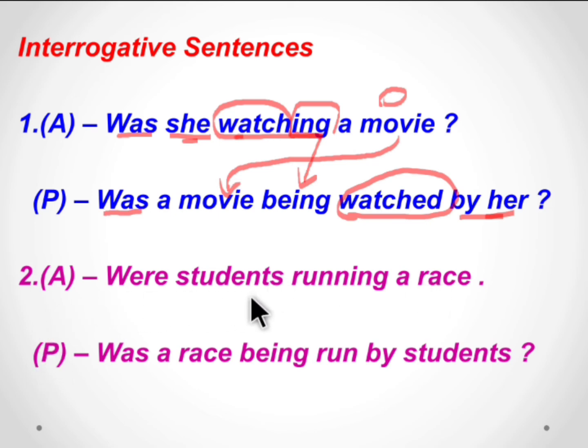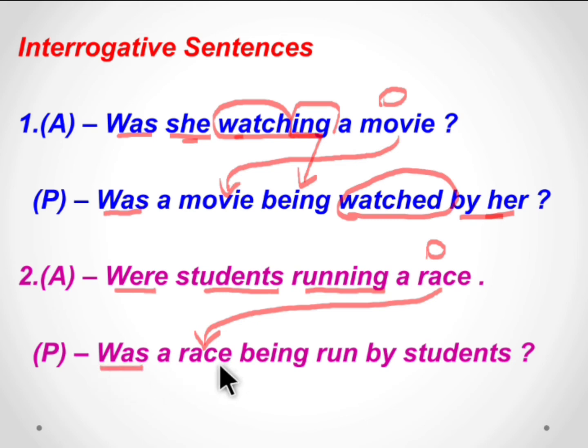Next, were students running a race? Here students is plural, so we use the plural be verb were. Running is verb plus ing. What were they running? A race. So race is the object. The object becomes the subject of the passive voice. Race is singular, and so we use was. Was a race.